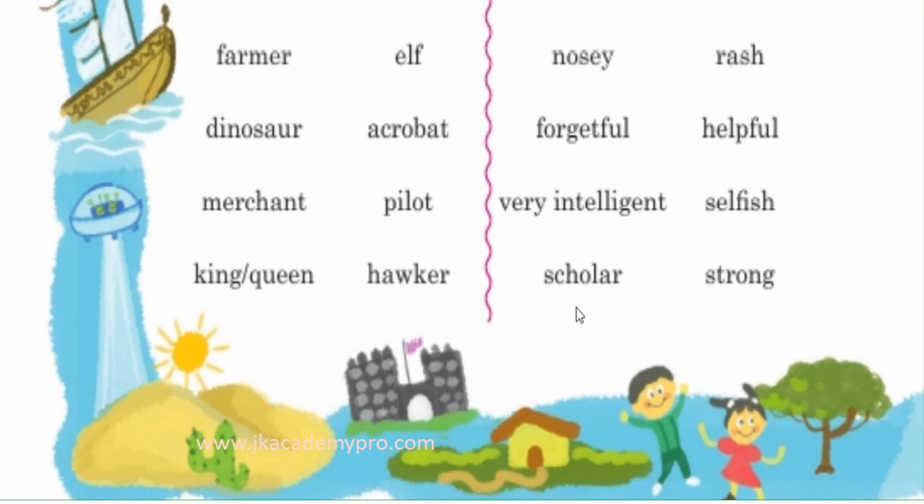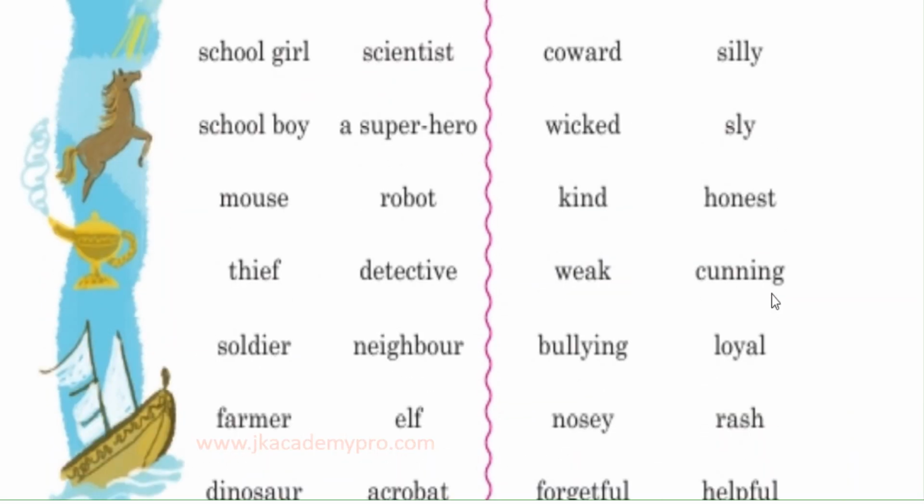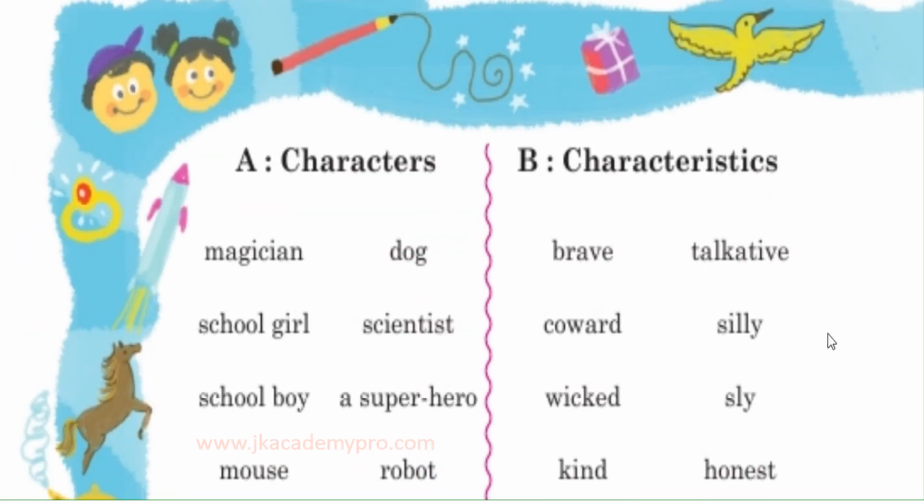Scholar, a strong person. You can make the king or the queen a very strong personality, or you can have soldiers, so you can make that person a strong person. So these are the various characteristics that are listed in this column.